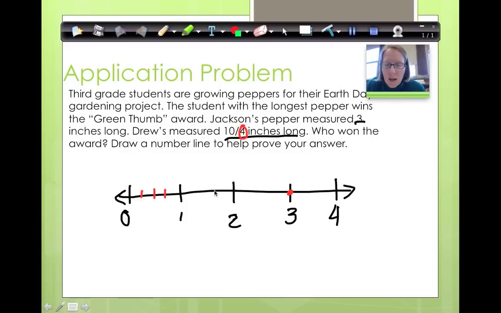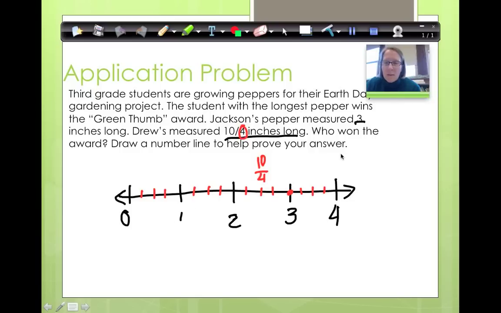Between 1 and 2, that's a whole, so I need to cut that into fourths. Okay, and then the same with between 2 and 3, so I know that if I cut it in half and then cut each half in half, that gives me a fourth. Between 3 and 4, if I cut it in half and then cut each half in half, that gives me fourths. Okay, so now we need to find 10/4. Well, let's see. 0/4, 1/4, 2/4, 3/4, 4/4, 5/4, 6/4, 7/4, 8/4, 9/4, 10/4. 10/4 is right here.